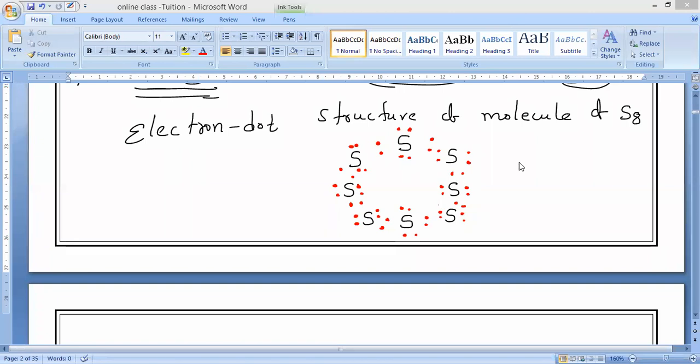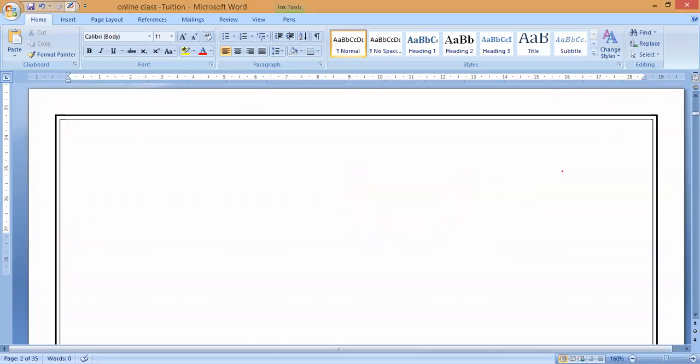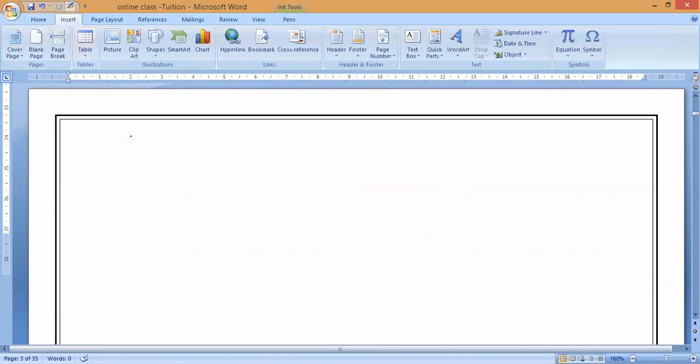Now, if you want to understand more easily, like I said, there are two kinds: one in the form of a ring structure, another in the form of a crown structure. Now let us go with the crown structure. While drawing, remember it should be like a crown. Draw one S, then come down for one more S, then go up and keep one more S.